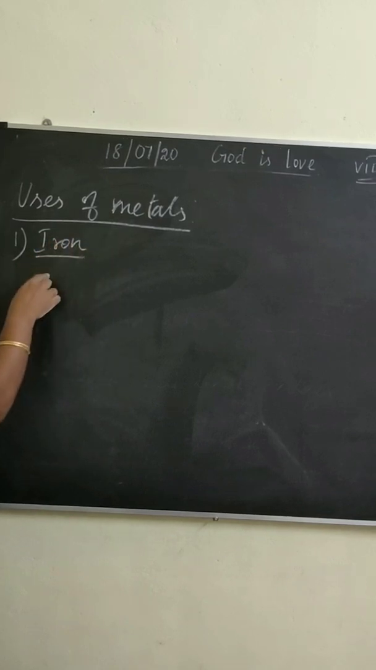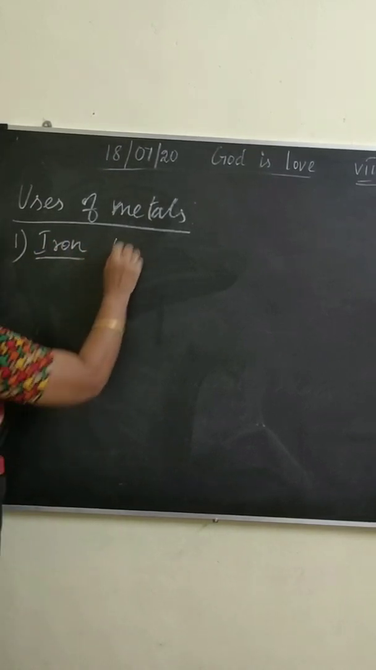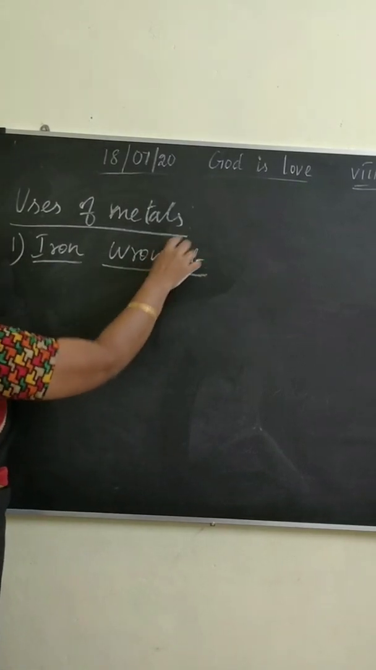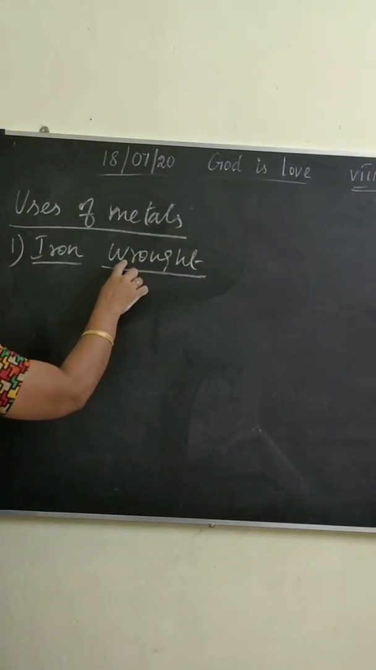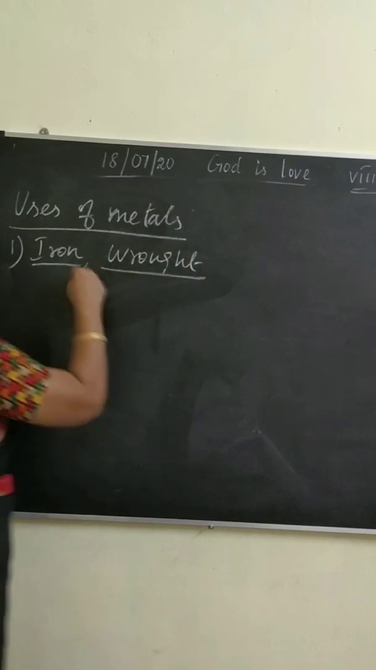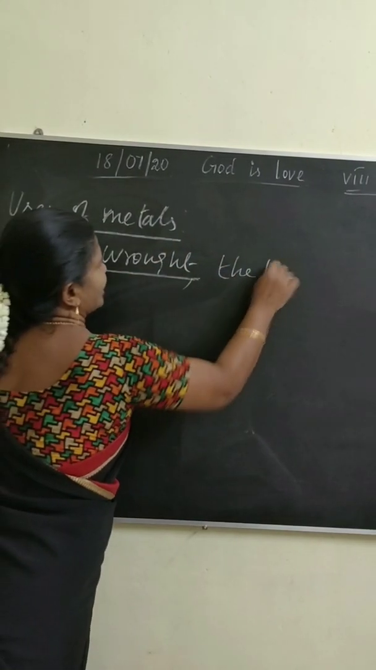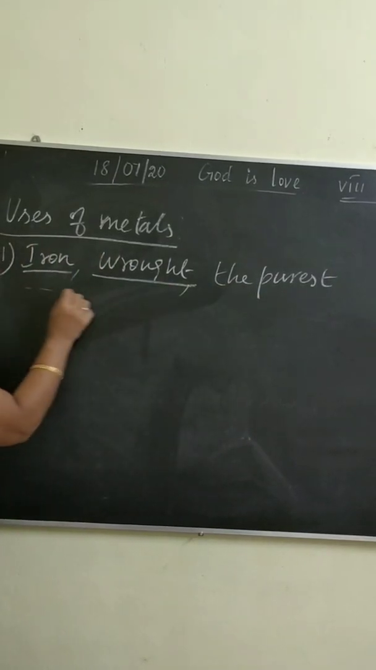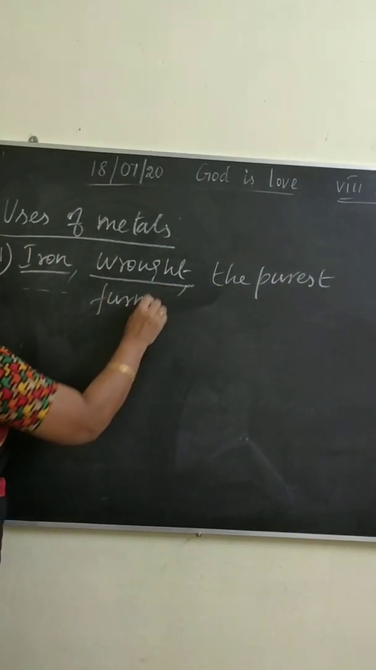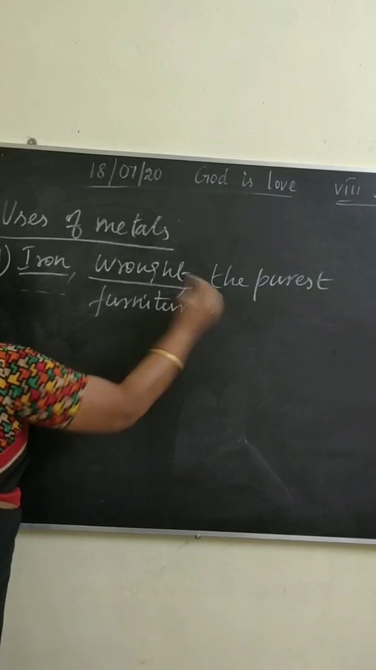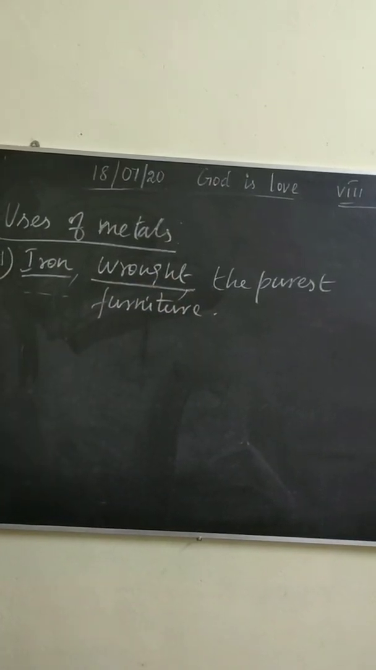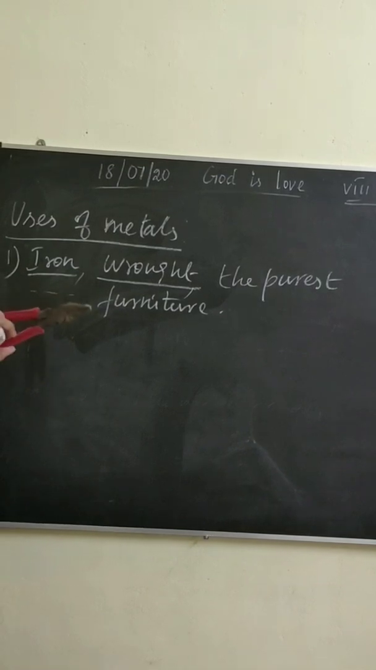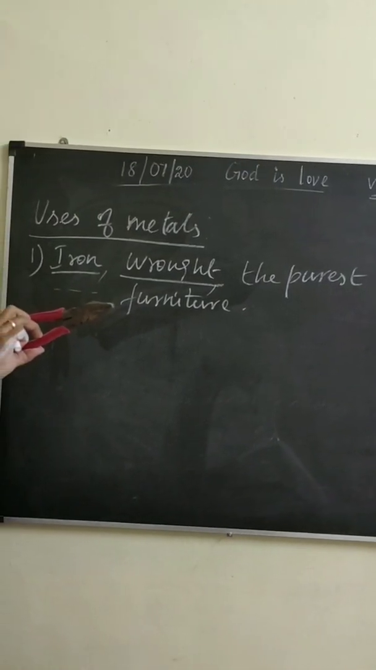Yes, children, first we can take iron. Wrought iron. What is wrought? Hammered and shaped. The purest form of iron is used to make furniture. Listen, all of you, see that this is iron.